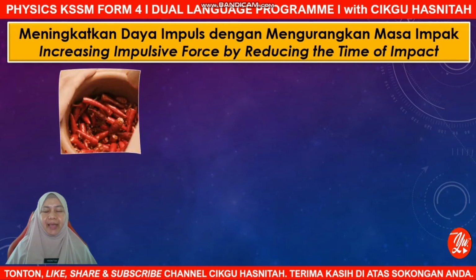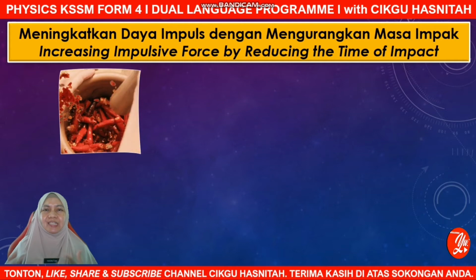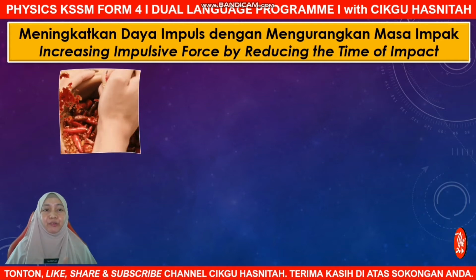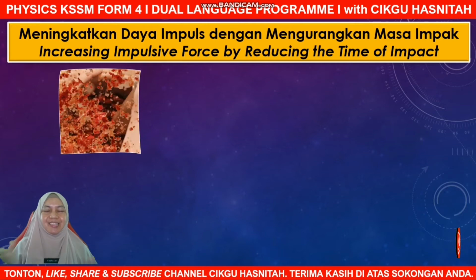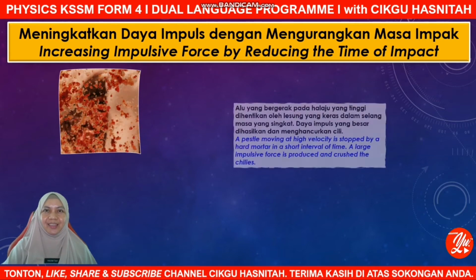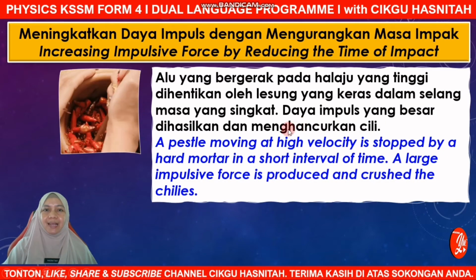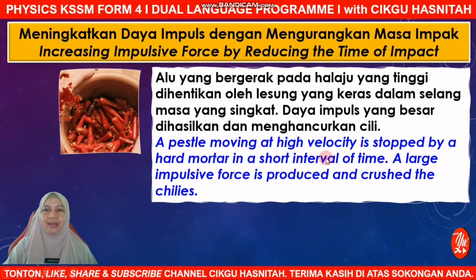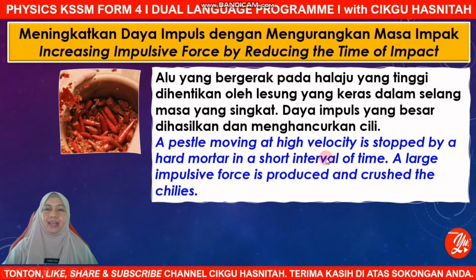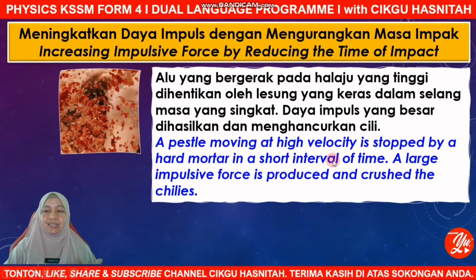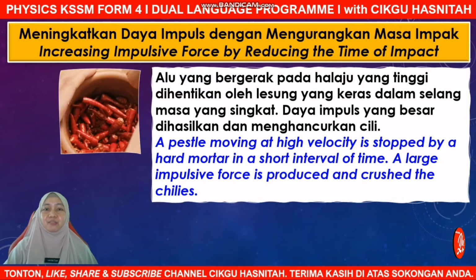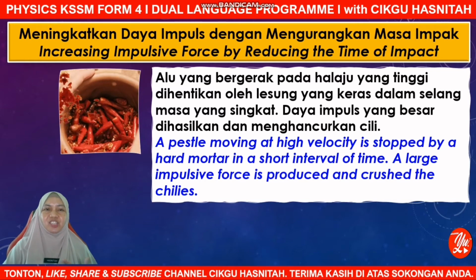Now let us check the next situation, on how we can increase the impulsive force by reducing the time of impact. In our daily life, we sometimes need this impulsive force, for example, in crushing chili using a mortar and pestle. So what can you see there? Very good. You can see that the pestle, which is moving at a very high velocity, is stopped by a hard mortar in a very short time interval. As a result, a large impulsive force is produced and crushes the chilies.